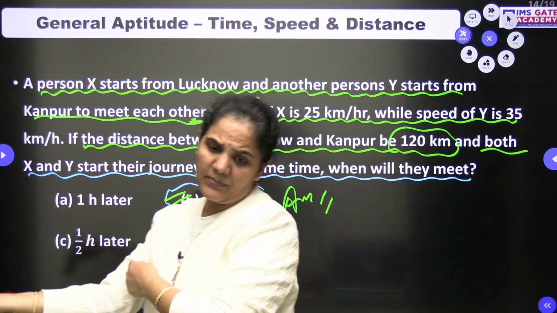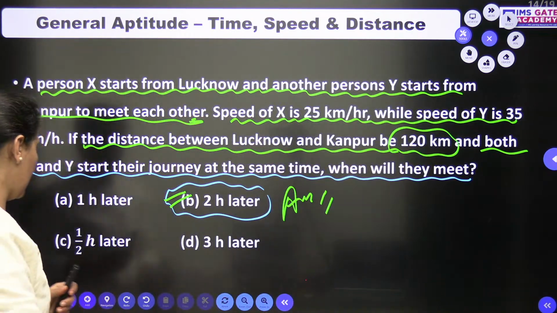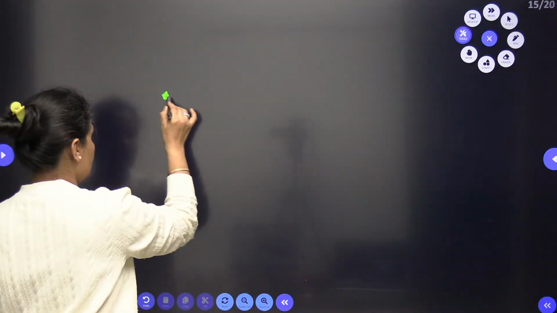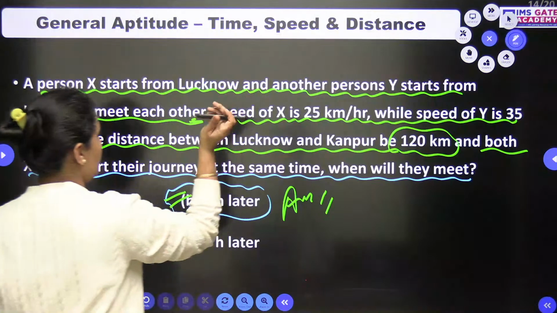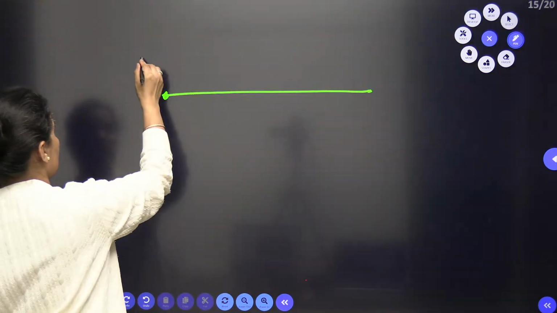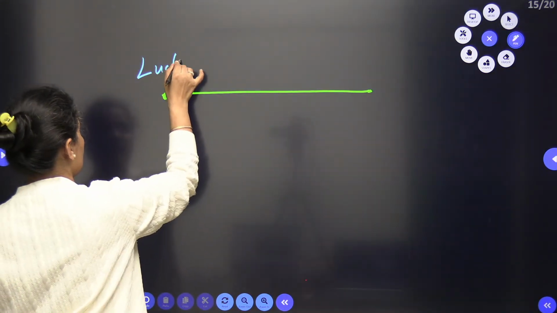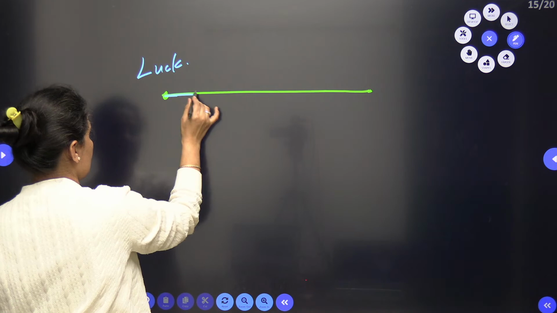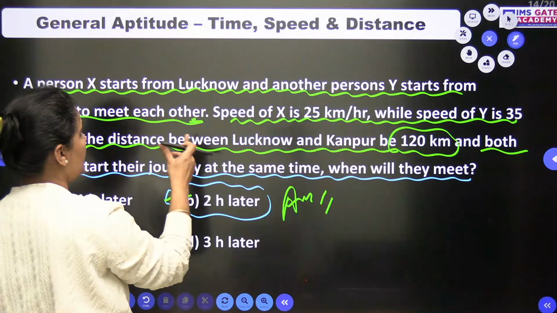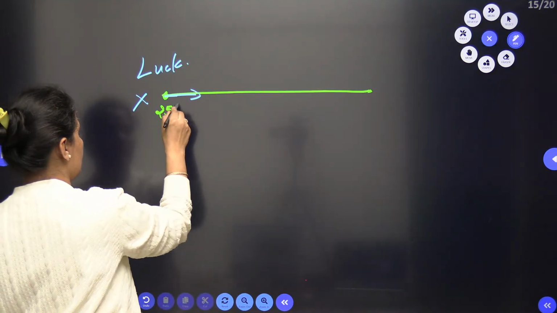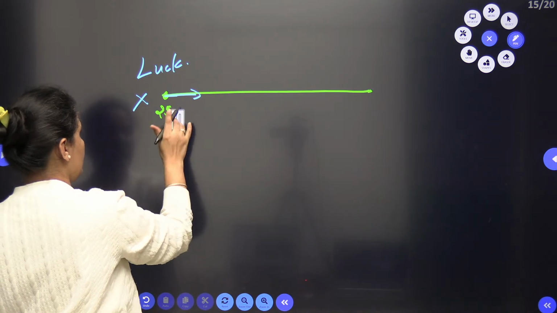Chalo, let's approach it. There are two persons, X and Y. According to the question, I can make it like this: they are going from Lucknow to Kanpur. So this is Lucknow. The person X is going here with the speed of 25 km per hour.